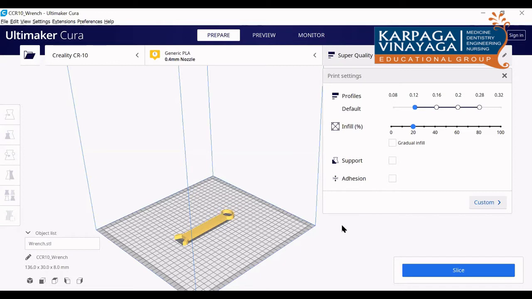Normally, in a vertical hole, if you are drilling a hole from top to bottom, after printing the diameter of that hole will be reduced, undersized, in an FDM printer. So we have to go for post-processing. Either we use a drill bit or something else to enlarge it to the required size. So while you are designing, keep in mind, don't keep any part less than 2 mm.